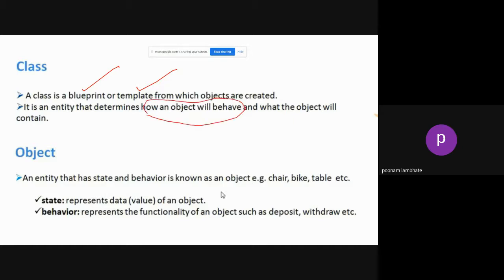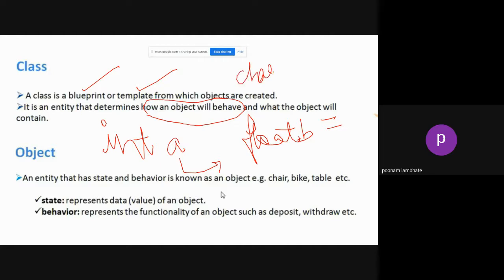If I give an analogy, if I write int a, then it tells me that a will behave as an integer. It will store an integer, and all the features of integer will be applied to the a variable. Suppose I write float b, then for the b variable, its size will be the default size, that is 4 bytes. For float we have 4 bytes. For integer also it is 4 bytes.